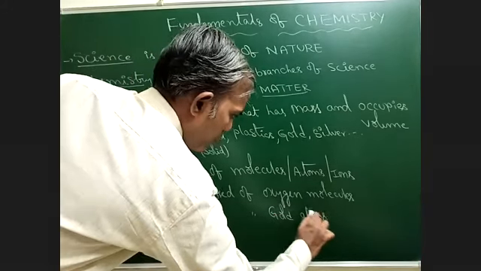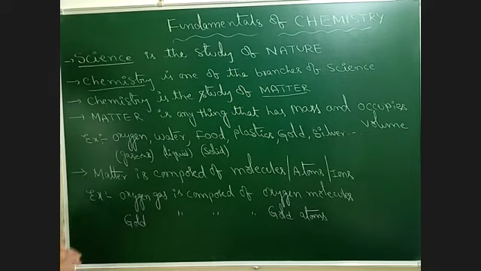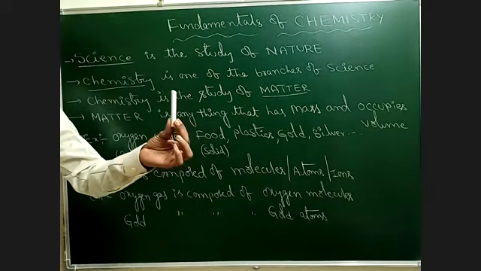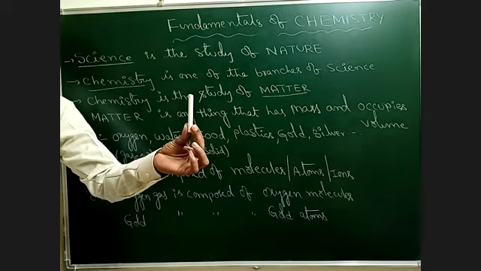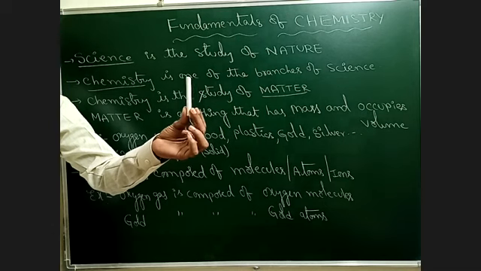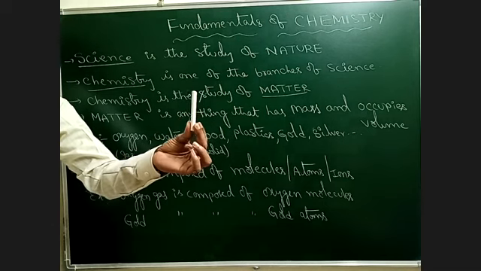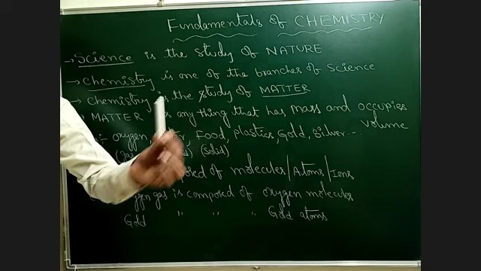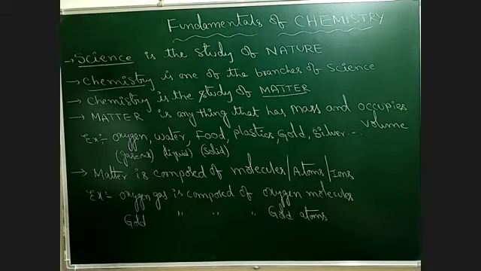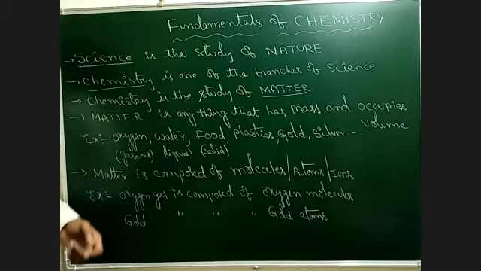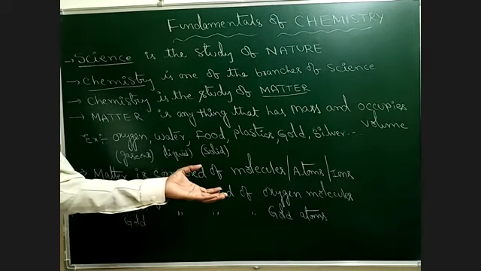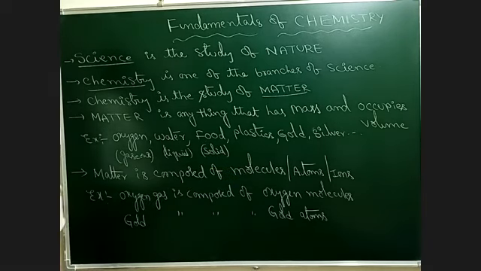So like this, if you take any matter, if you take a chalk piece, it is composed of calcium oxide molecules. So in conclusion, matter is composed of molecules or atoms or ions. We will discuss how the matter is made up of ions in later classes.